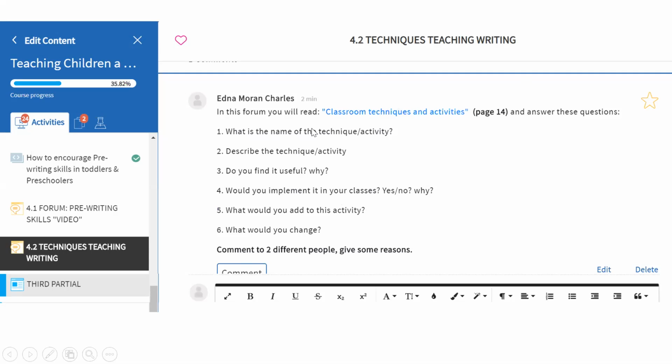Because here we have, what is the name of the technique? Describe the technique. Do you find it useful? Why? Would you implement it into your classes? Yes or no, and why? What would you add to this activity and what would you change? Right? So as you can see, this is after you read the classroom techniques, choose one, and with that one technique, you can answer the questions, right?